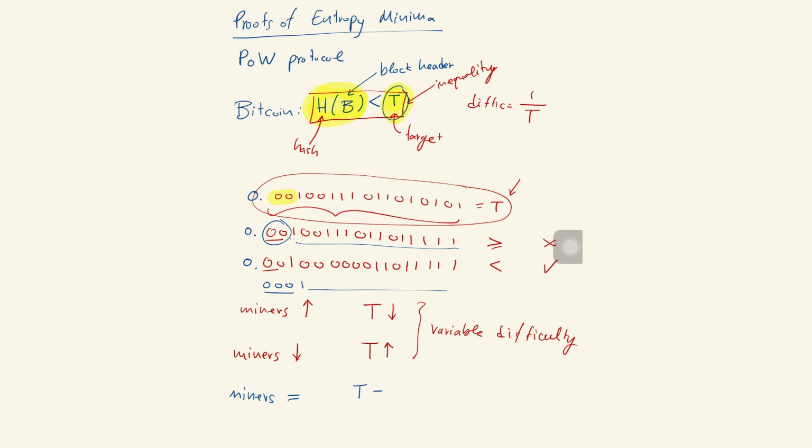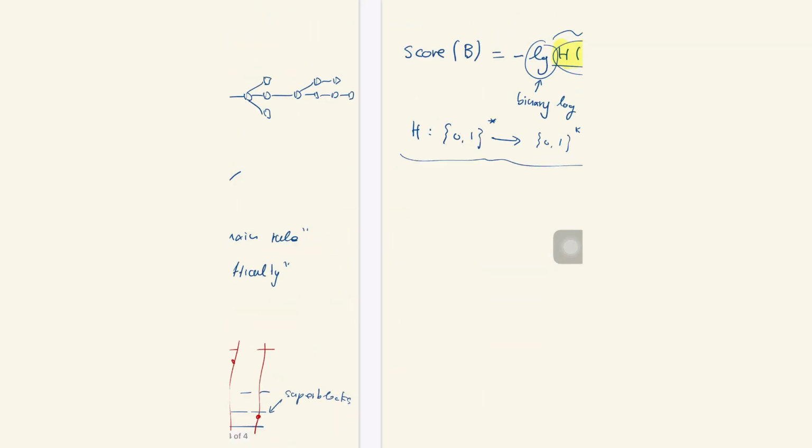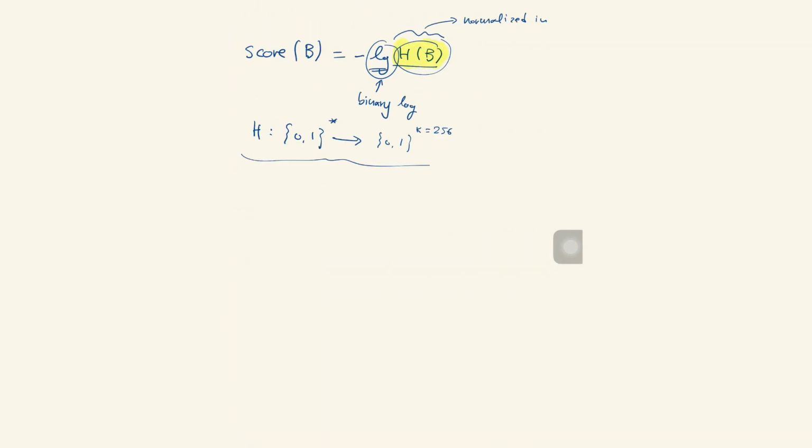If there are intermediate values here with zeros and ones, then the logarithm is going to be a floating point number between 2 and 3. So intuitively, this part here counts the number of zeros. But because it's a number between 0 and 1, the logarithm is going to be negative, so we need to flip the sign around. That's what the minus does. It tells you to count the number of zeros in each block, and that's the score of the block.